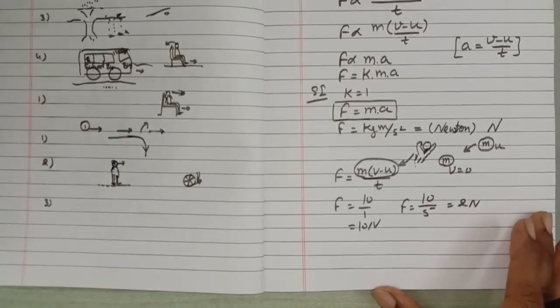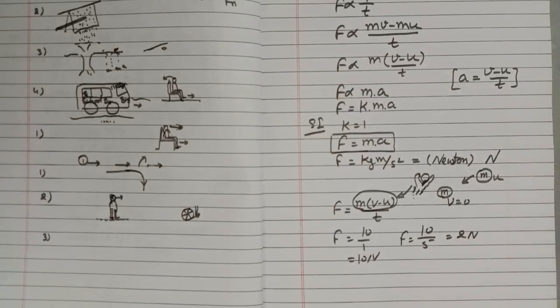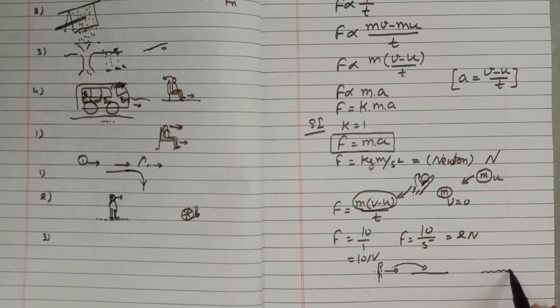One more example, one more application of this law is that high jumpers are provided with a heap of sand. Jumper means the person who jumps on the floor. Suppose you jump on the floor. The high jumpers are provided with a heap of sand. So suppose the runner has to jump on the floor. This floor is hard. And in the second case, the floor is not hard. It is muddy, or we can say it is a heap of sand.